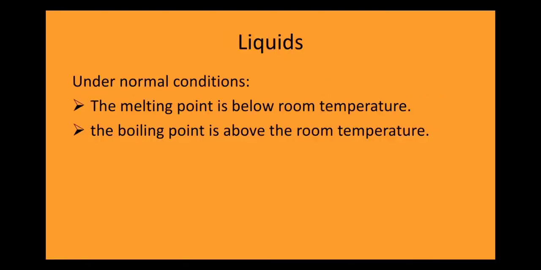Now, the next property of liquids is that the melting point of liquid is below room temperature. However, the boiling point of the liquid is above the room temperature. Let us understand with the help of an example. The boiling point of water is 100 degrees Celsius. Now 100 degrees Celsius is quite higher than the normal room temperature.